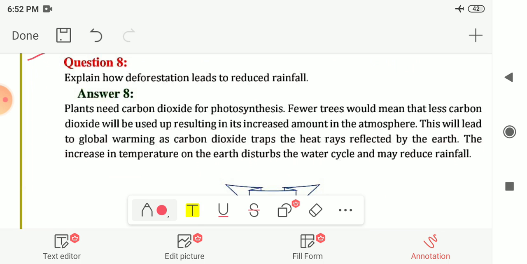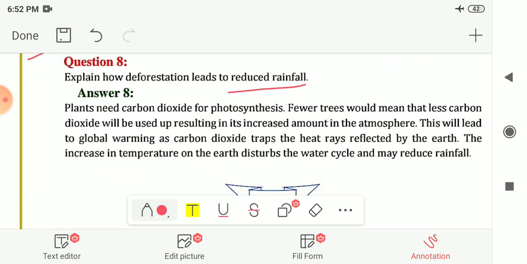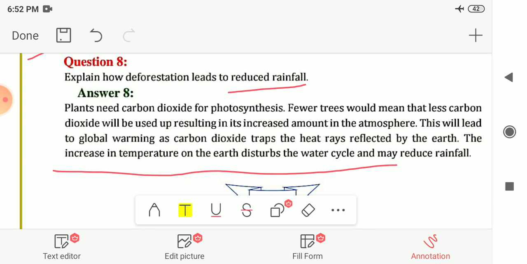Next, 8th number. Explain how deforestation leads to reduced rainfall. So plants need carbon dioxide for photosynthesis, and fewer trees would mean that less carbon dioxide will be used, resulting in its increased amount in the atmosphere. This will lead to global warming, as the carbon dioxide traps the heat rays reflected by the earth, and the temperature of the earth will increase. The increase in temperature disturbs the water cycle and may reduce the rainfall. So this is how deforestation leads to reduced rainfall.